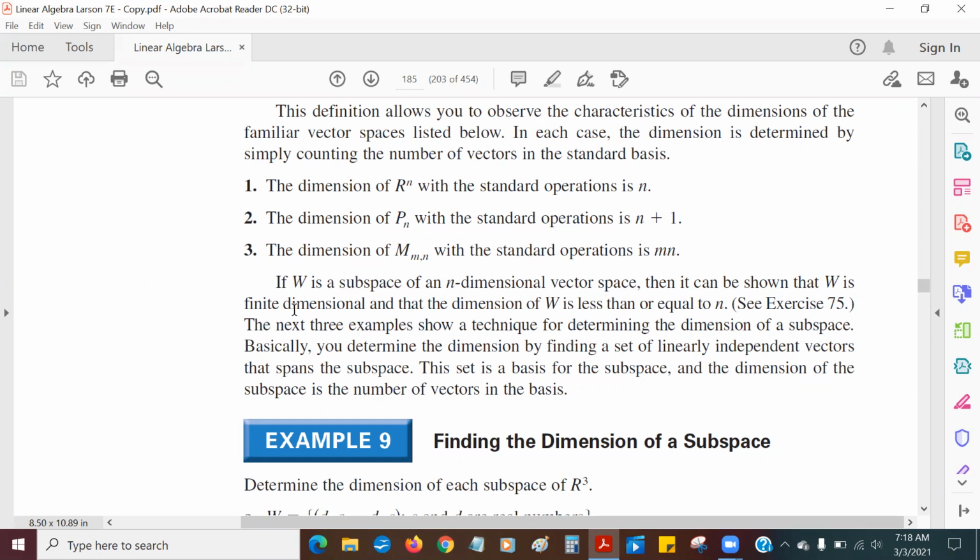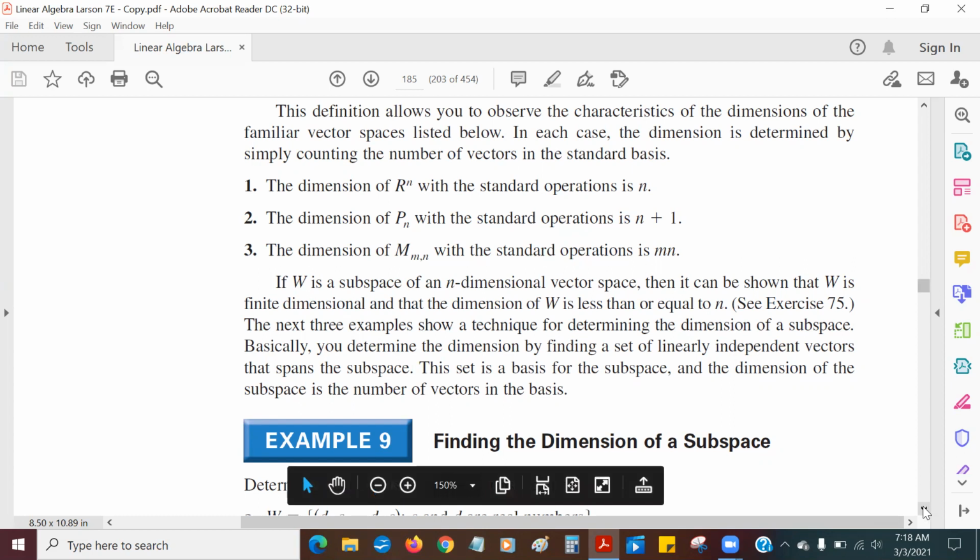If we're talking about finite dimensional, that is. When you deal with infinity, a lot of crazy things happen. But with the finite dimensional case, the dimension of a subspace will be less than or equal to the original. Anyway, let's look at some examples here.